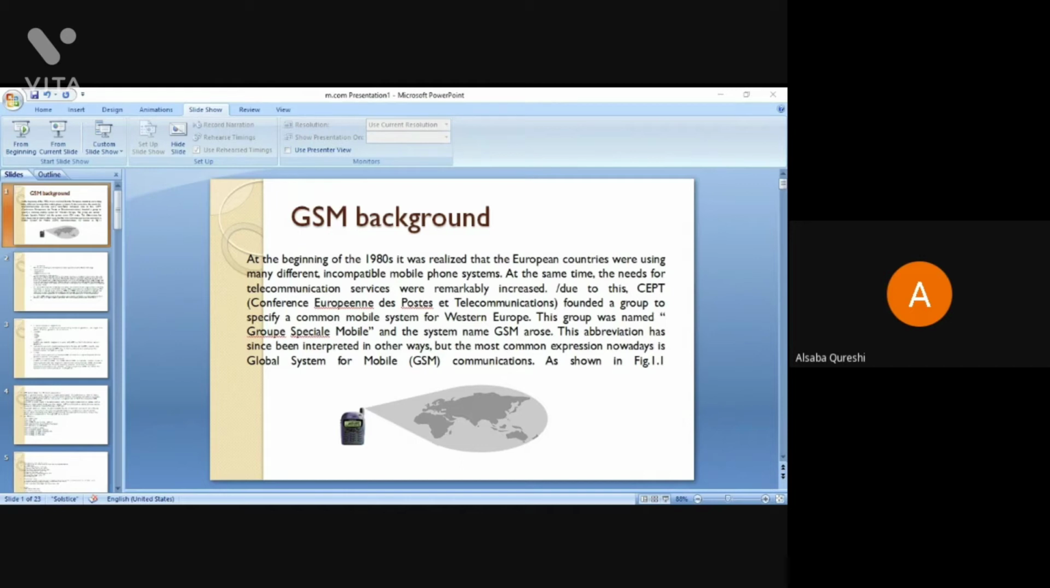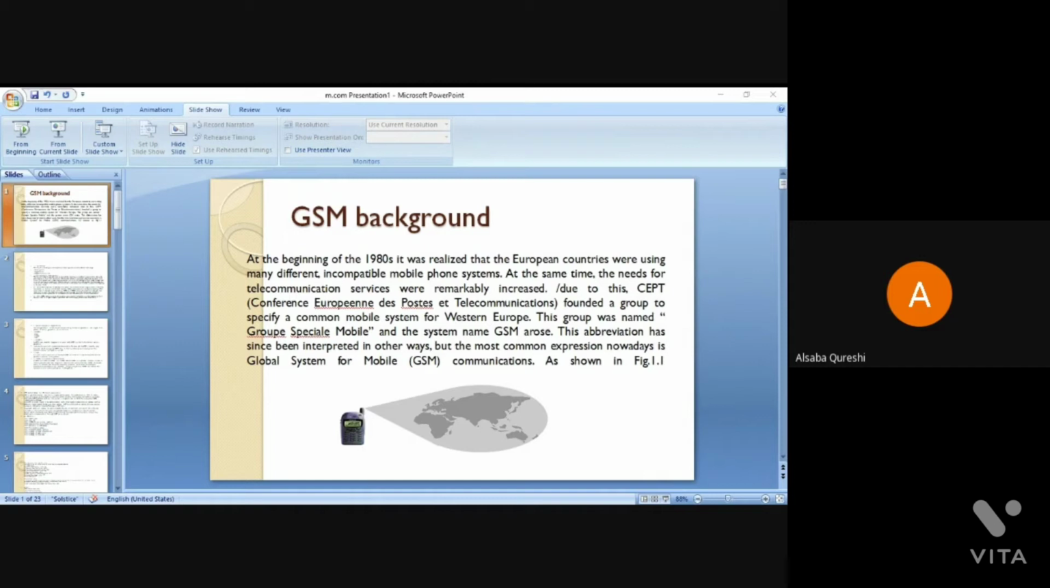As you know, we are using GSM SIMs and GSM mobile phone systems because we are in the new generation. In the previous generation, they were using a simple mobile phone system. Now they are using the GSM mobile phone system because GSM provides many features and many services. Day by day the need for communication services increases, so that's why they invented GSM. The most common expression nowadays is Global System for Mobile Communication.